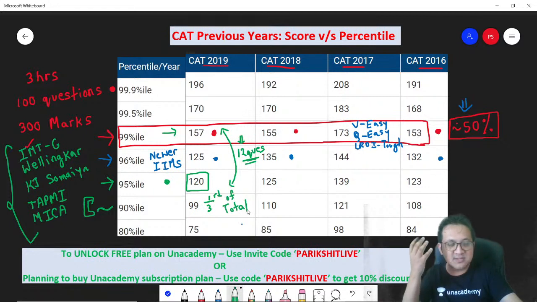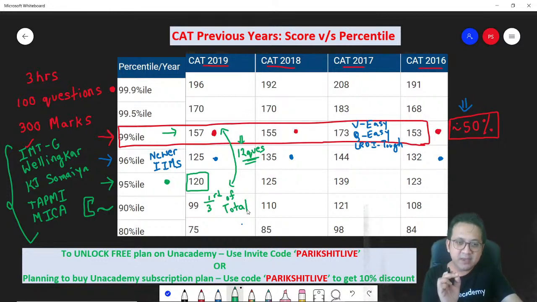And if you belong to a reserve category and get a 90 percentile, you will get much better colleges. So don't give up. Even if you are not scoring well, I think it's time that you stay put. It's time that you work hard for the next 7 weeks. You never know. Miracles happen, but miracles will happen only if you put in the effort. That effort is required from your end, right?